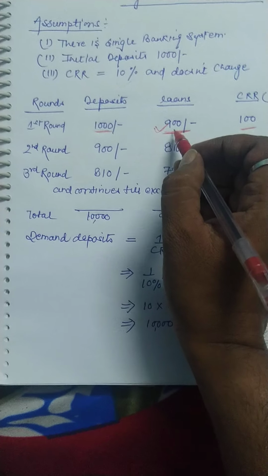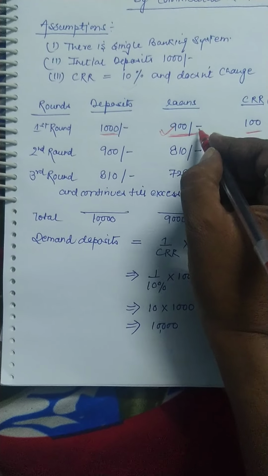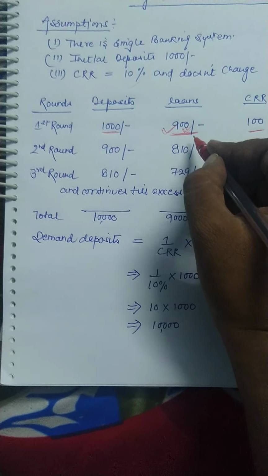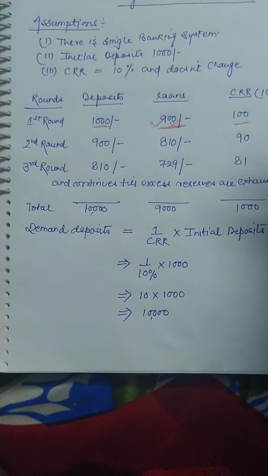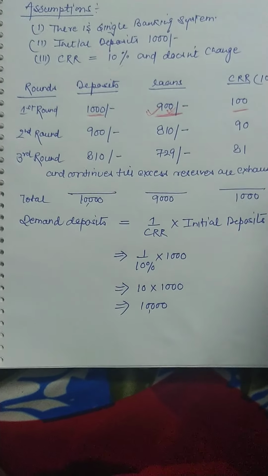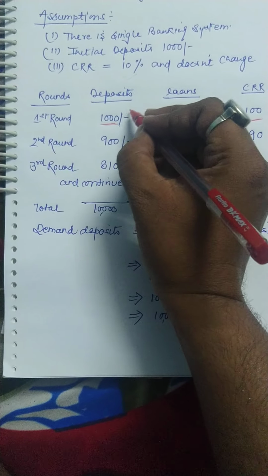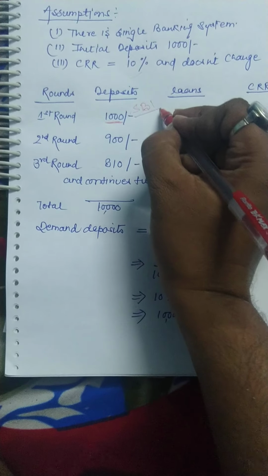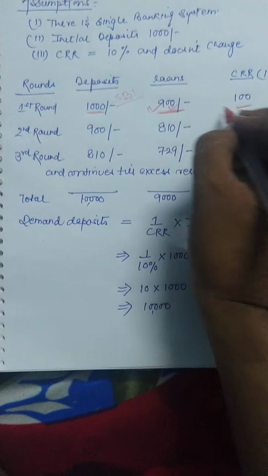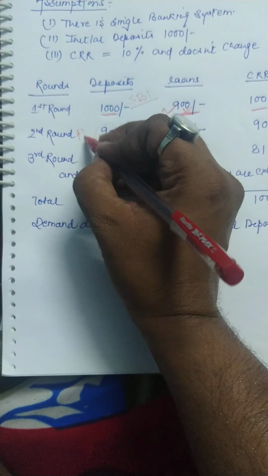Now suppose the bank gives a loan of 900 rupees to a person. It is an assumption made that the person who receives the loan also goes to another bank and deposits it in his bank account. We can assume that this bank is SBI, and the person who receives the loan and makes payments to other persons goes and deposits this 900 rupees in, suppose, PNB.